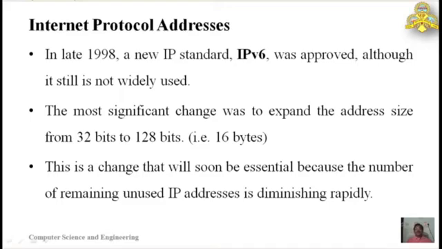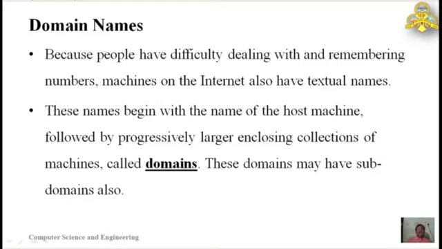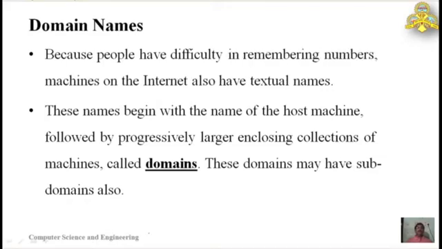The most significant change is that IP version 4 is 4 bytes, that is 32 bits, whereas IP version 6 is 16 bytes, that is 128 bits. So the migration from IP version 4 to IP version 6 is very essential because the existing range of IP version 4 is already exhausted. On the internet, there are millions of computers which have unique IP addresses.